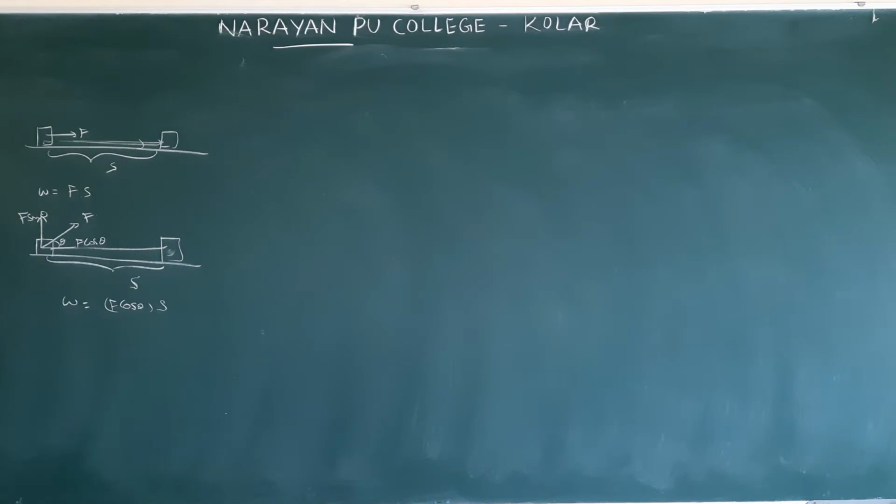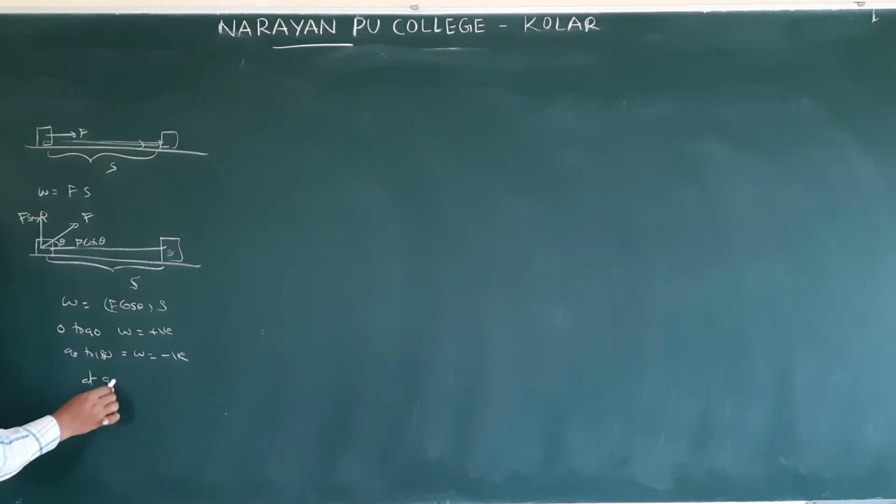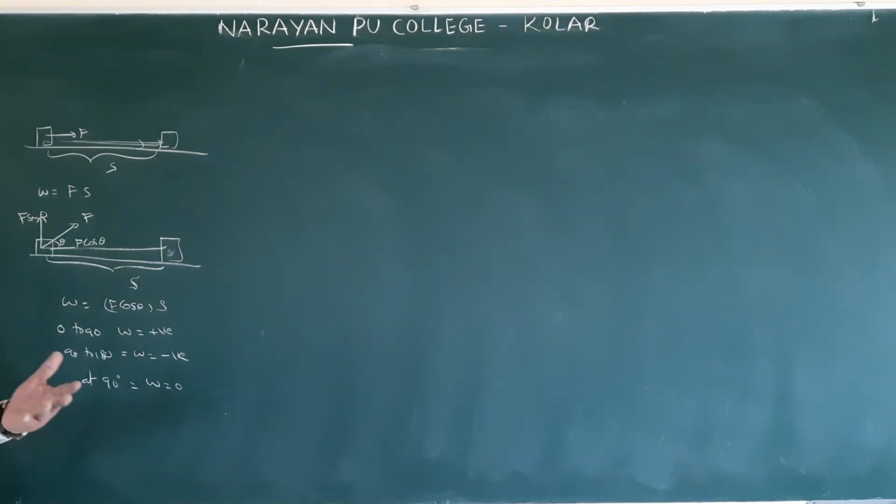Already in PU also we get this one. When it is positive, when it is negative, we also discussed. If theta is in between 0 to 90, work done will be positive. 90 to 180, work done will be negative. At 90 degrees, work done will be 0. You can get negative work done, positive work done, and 0 work done.